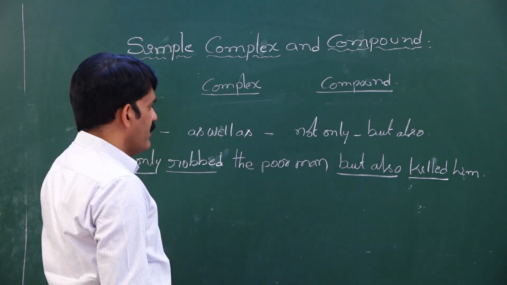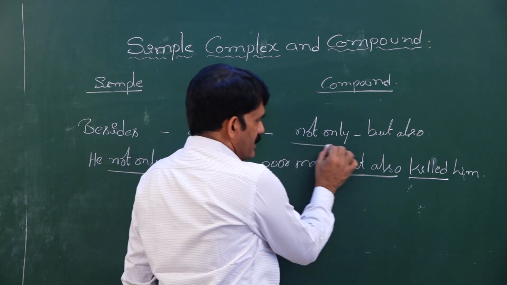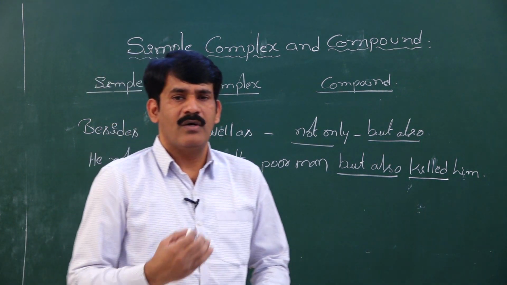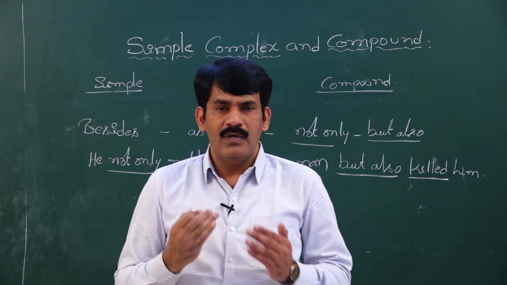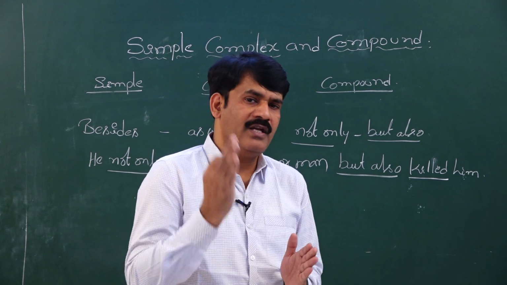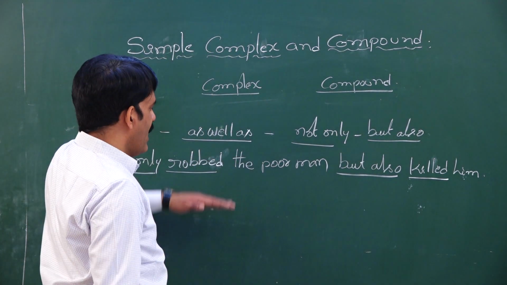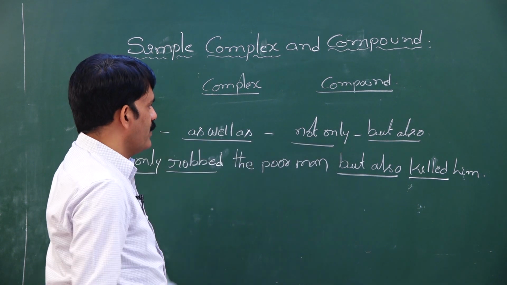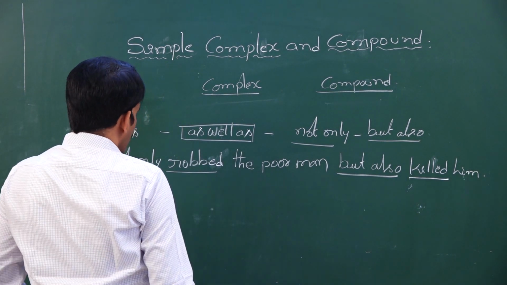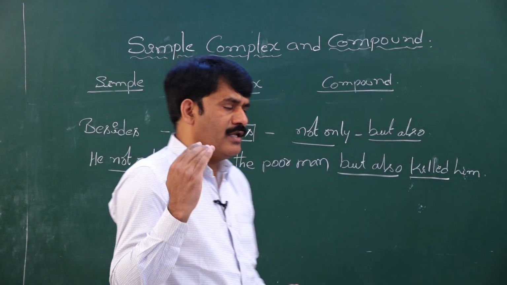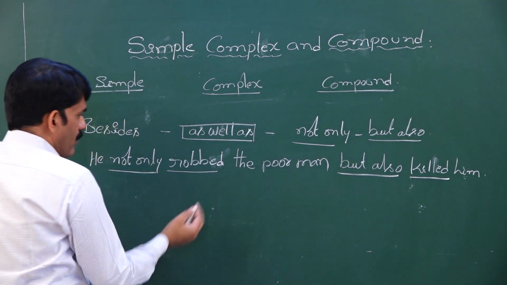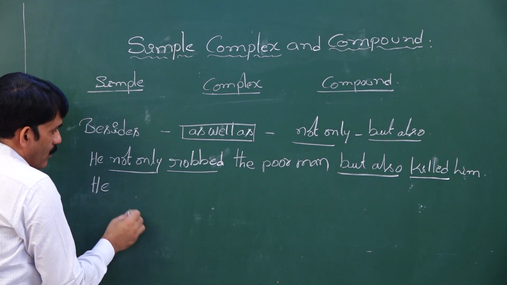Once the sentence is given, you understood the sentence is a compound sentence. Then how do you change a sentence into complex? What are the words that carry the same meaning of not only but also in complex? The word that carries equal meaning of not only but also in complex is as well as. When we want to write as well as, you need to carry the same meaning. So the old man was robbed. He robbed the old man, or the poor man. What did he do?